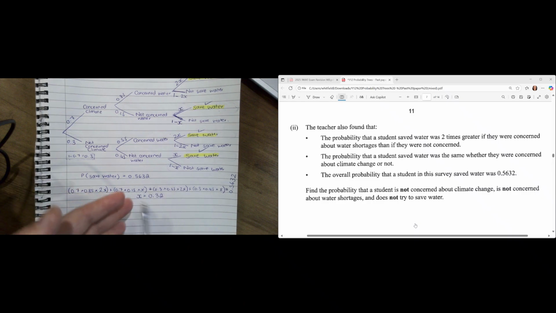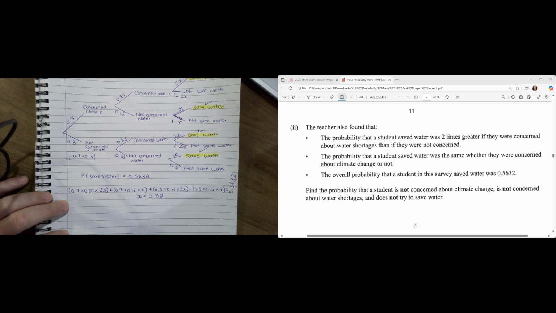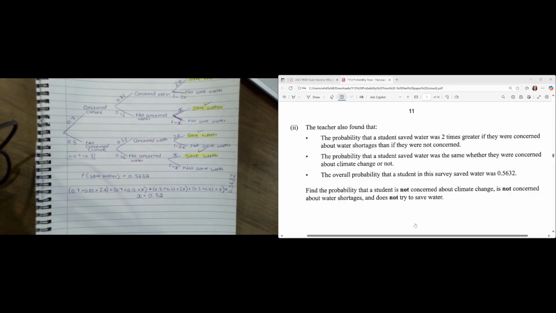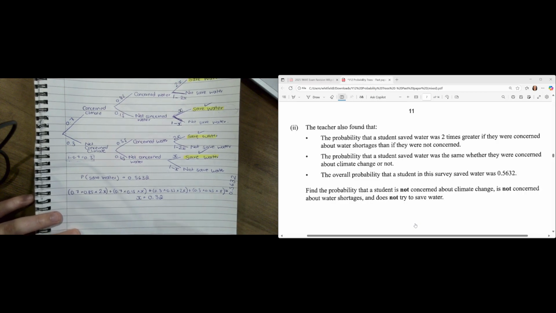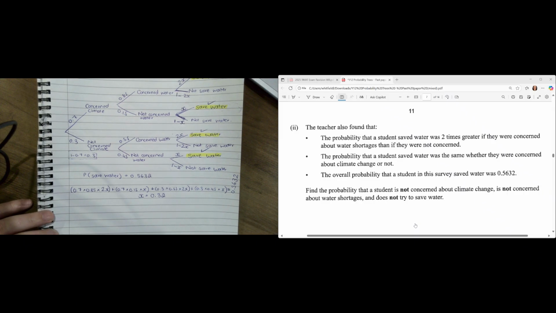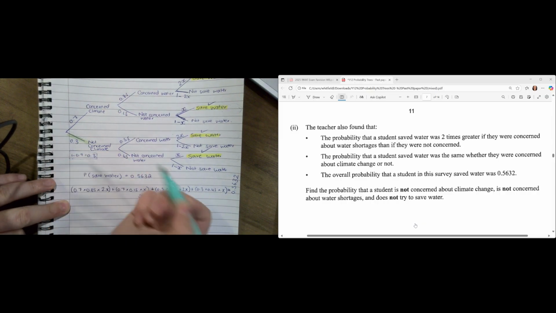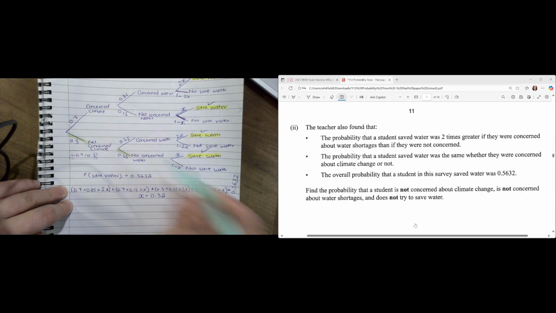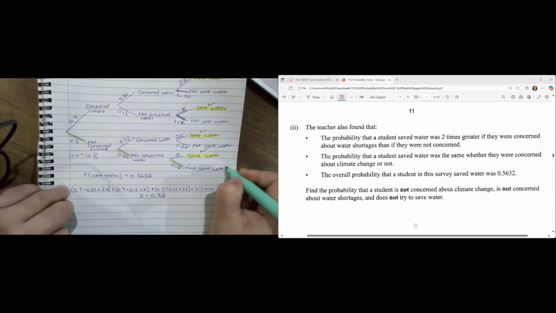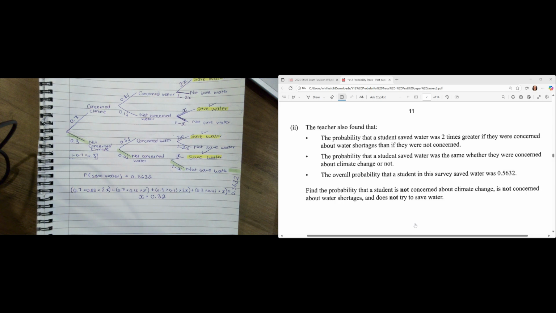Now, even if you're struggling with putting this together, if you just use some sort of x and you can at least try find this probability out, you might still get some marks because they will carry on marking with your mistake. You just won't get the full excellence, okay? I'll show you the schedule in a second. But they want to know the probability, so let me grab my highlighter quickly. The probability that someone is not concerned about climate change, is not concerned about water shortages, and does not save water. They want this probability, okay? So let's go ahead and work it out.